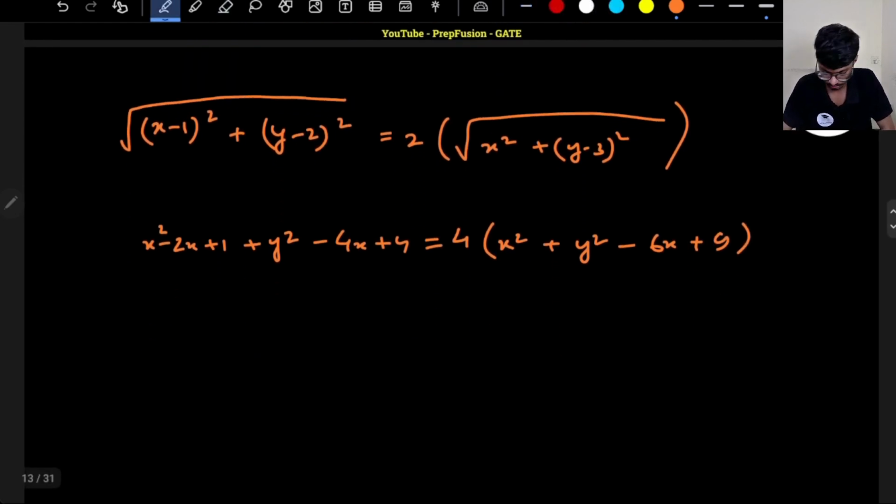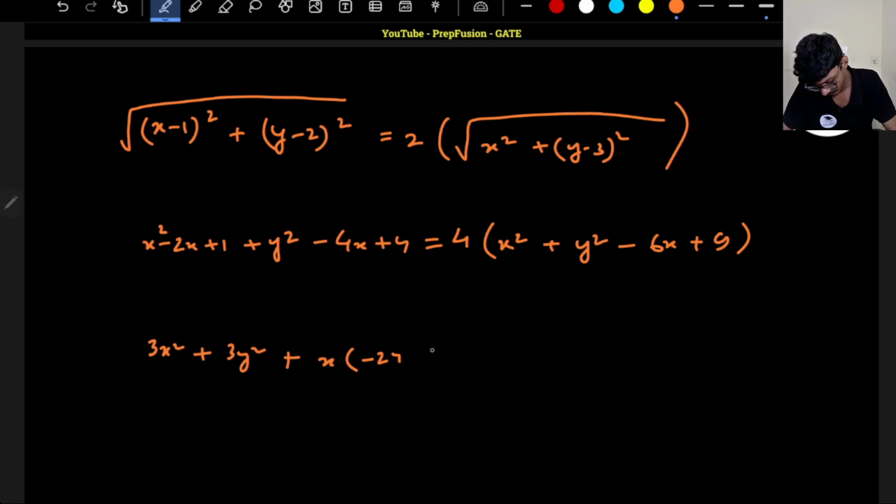So here the coefficient of x and y will be the same, so it is a circle only. This is 3x square plus 3y square, that much is sure, minus 20. If I take the x common, this is minus 24, and from here if I am taking the x on the right hand side, this will be plus 2. Okay, that much is sure.